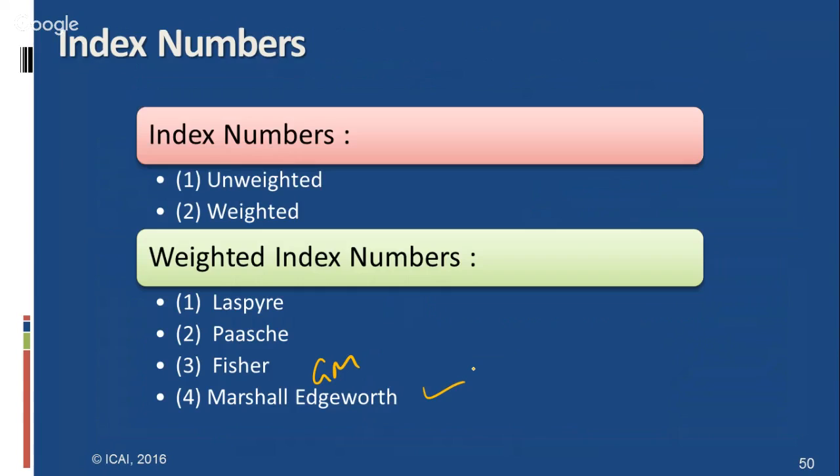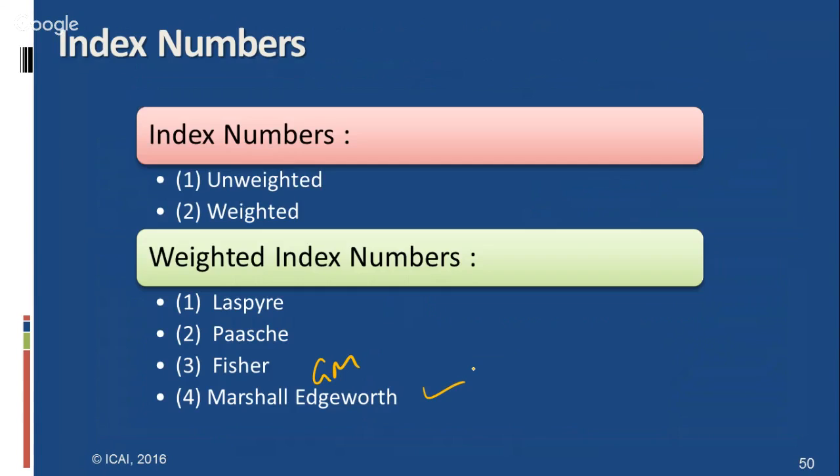Students have to remember the important questions in this chapter, as follows. Again, to repeat: what is the Laspeyres index number? It is based on the base year quantities as weights. What is Paasche's index number? It is based on the current year quantities as weights. Fisher's index number is nothing but the geometric mean of Laspeyres and Paasche's index numbers, which is called the ideal index number. The Marshall-Edgeworth index number is based on the average of the current year and base year quantities.